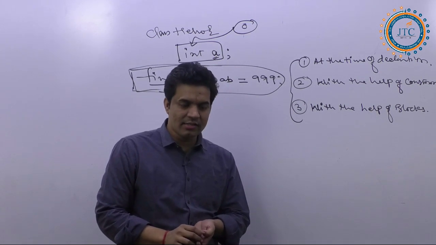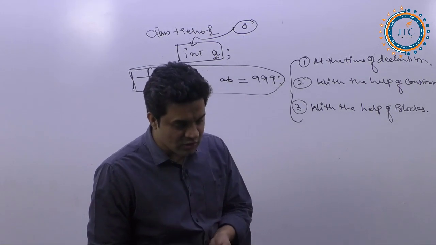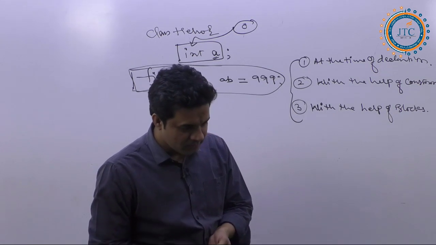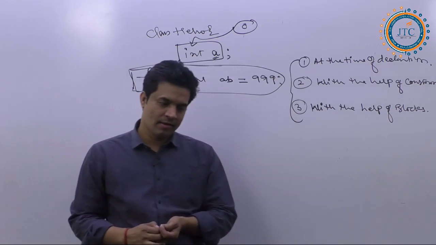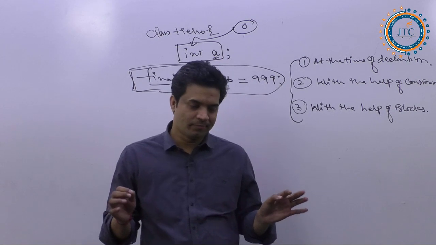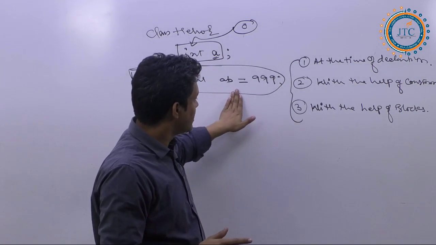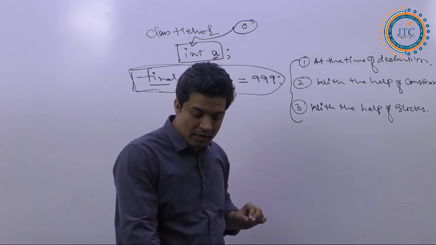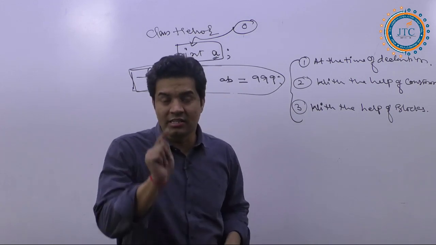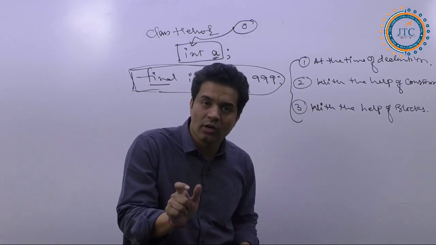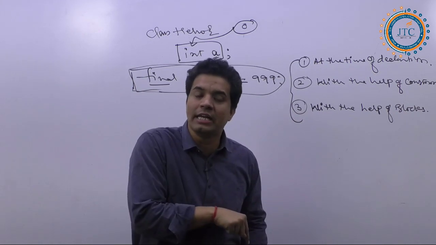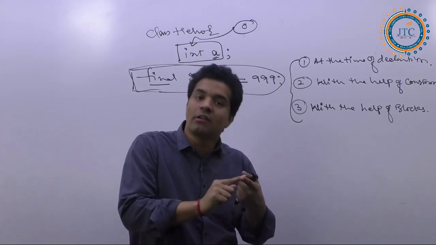Can we initialize different types of values to this final variable or not? Remember this, it is a final variable. We are not calling it a final constant.